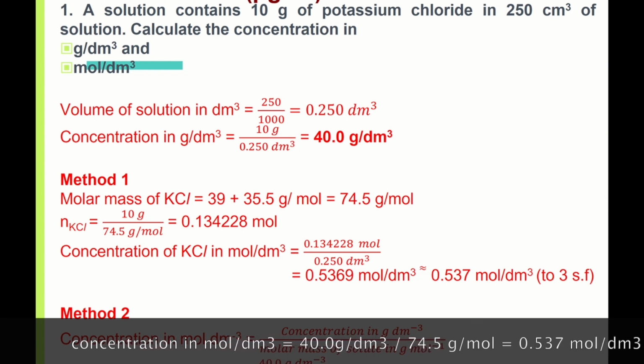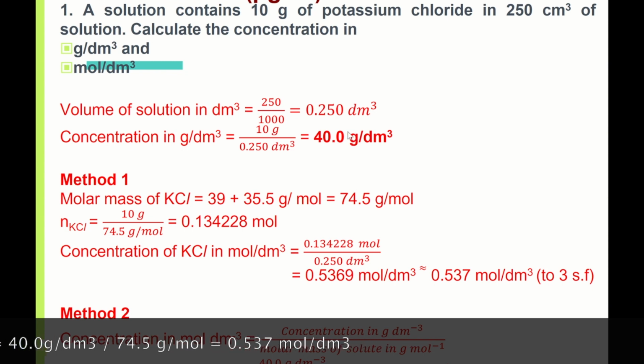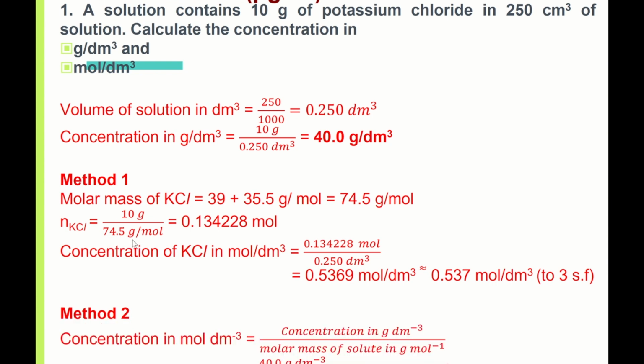Actually, class, if you notice, eventually in method 1, I'm also dividing by 74.5. Do you see this? I'm dividing by 74.5, same. So both methods need to divide by molar mass. Just that in this part here, you go straight from 40, divide by here.